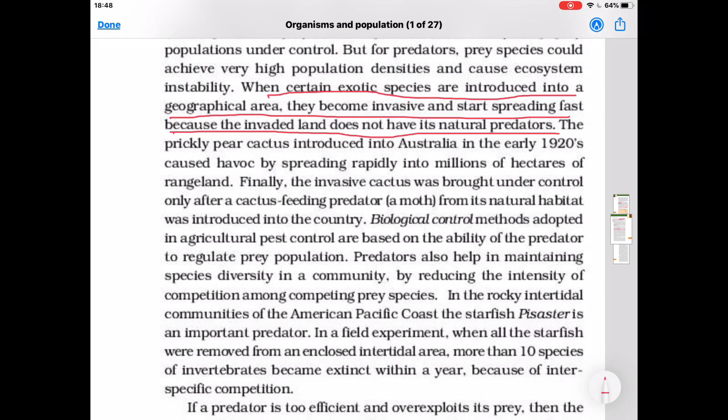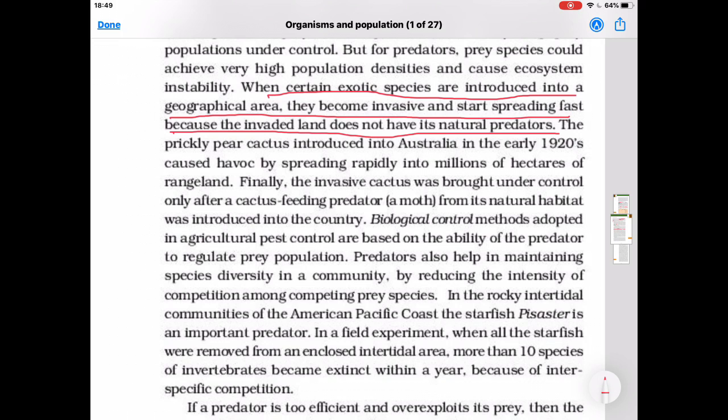The prickly pear cactus introduced into Australia in the early 1920s caused havoc by spreading rapidly into millions of hectares of rangeland. Finally, the invasive cactus was brought under control only after a cactus-feeding predator, that is a moth, from its natural habitat was introduced into the country. This type of arrangement is known as the biological control method. When any animal is used to control a pest, that is a biological control method.